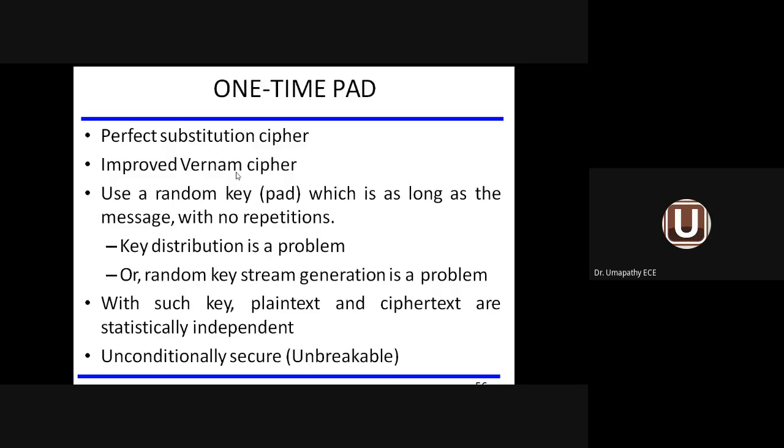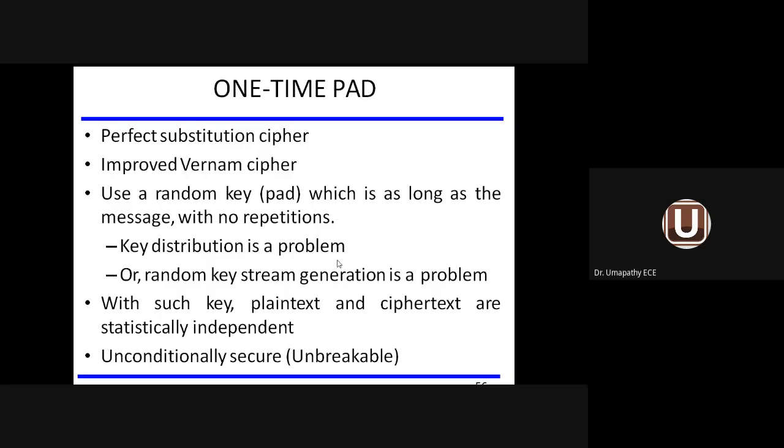One-time pad. This is the sixth subdivision we are coming across, substitution technique, one-time pad. So what do you mean by one-time pad? It is a perfect substitution cipher, an improved version of the Vernam cipher. It uses a random key as long as the message. For example, if the message is 10 letters, a random key pad will be used without any repetition. That means each and every letter in the key will be a unique one.